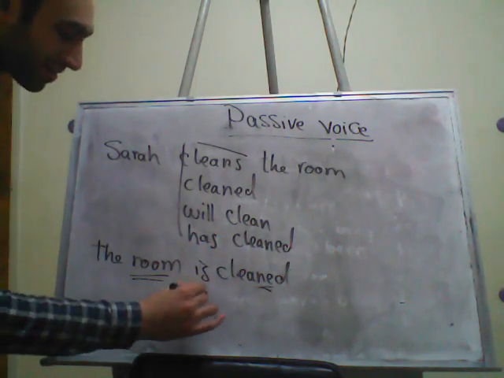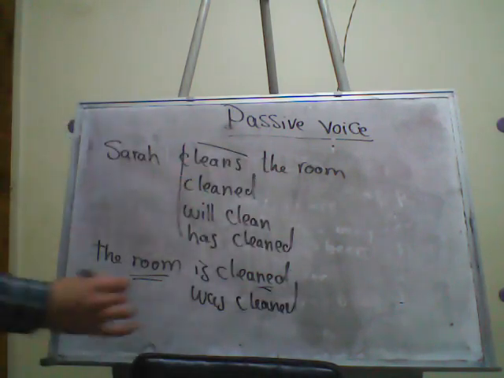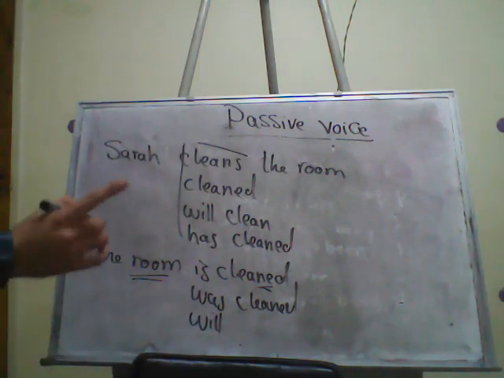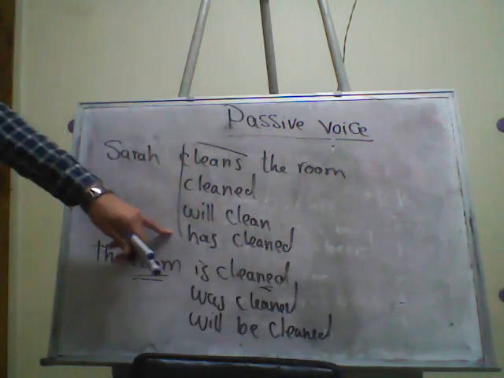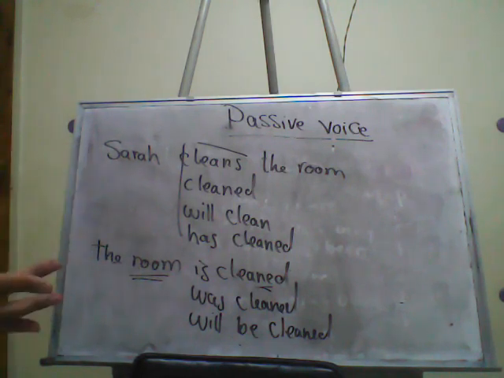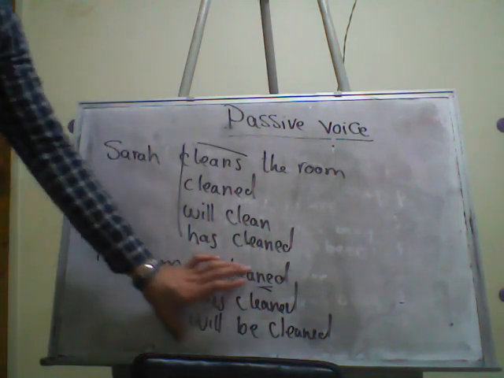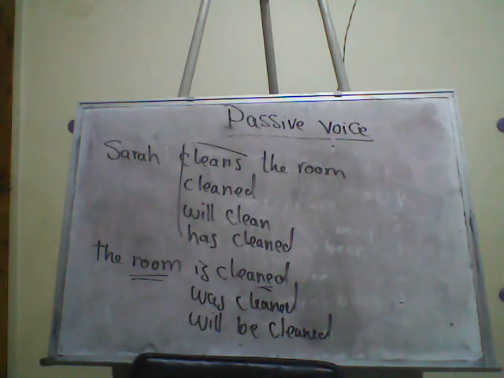Cleaned is past simple, so was cleaned. Will clean, with the evidence, will be cleaned. Has cleaned: Sarah has cleaned the room becomes the room has been cleaned. Those are the passive sentences of those active sentences. It's very simple now.